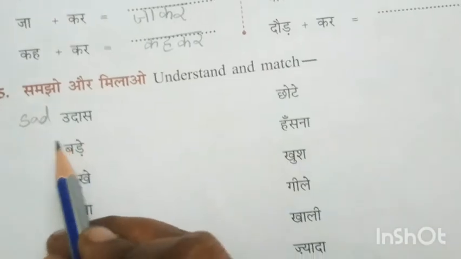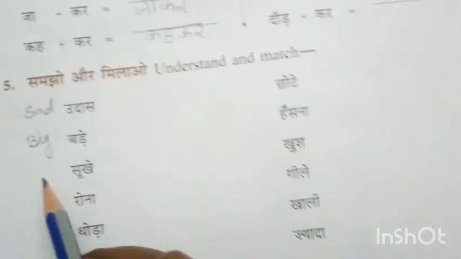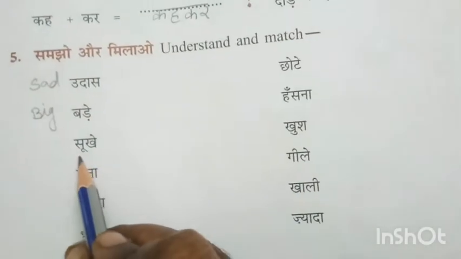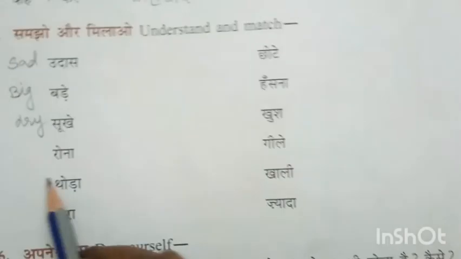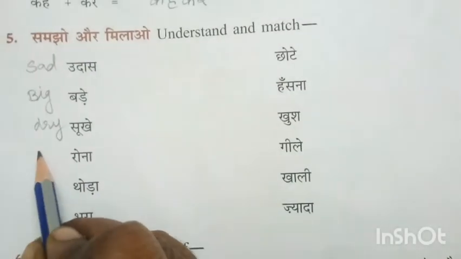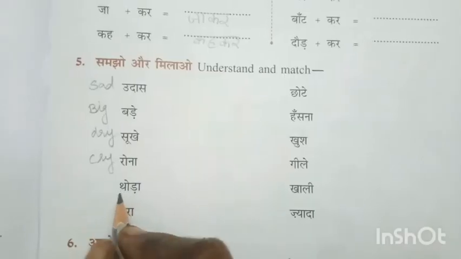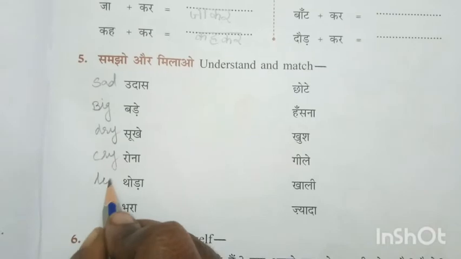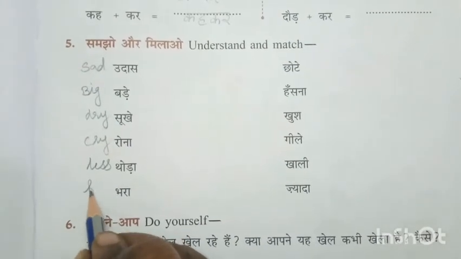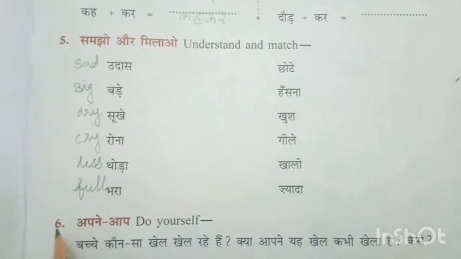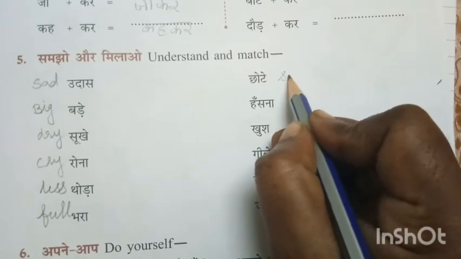Udas means sad. Bade means big. Next, सूखे. सूखे मतलब dry. Next, rona. Rona means cry. I have already explained in your fair note. Thoda means less. Next, bara. Bara मतलब full. Understand? Next, chote. Chote means small.